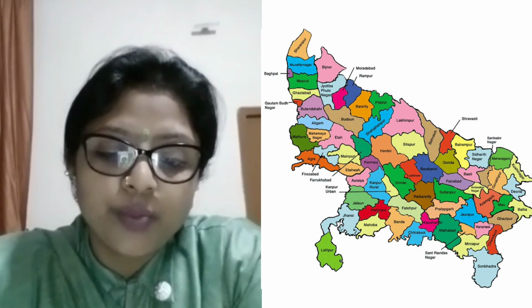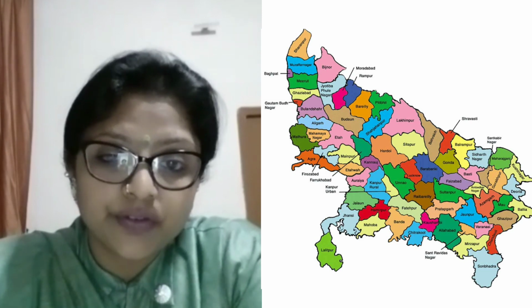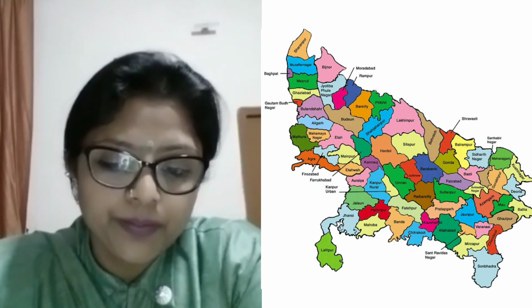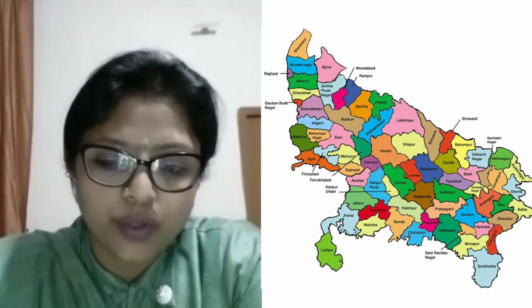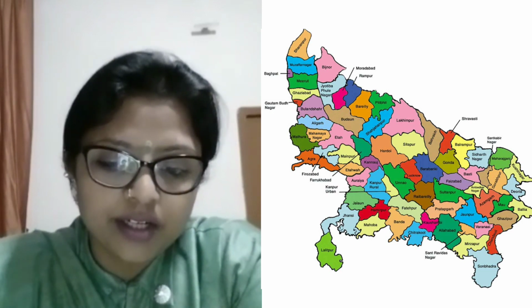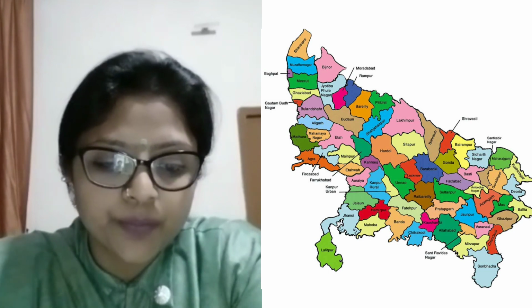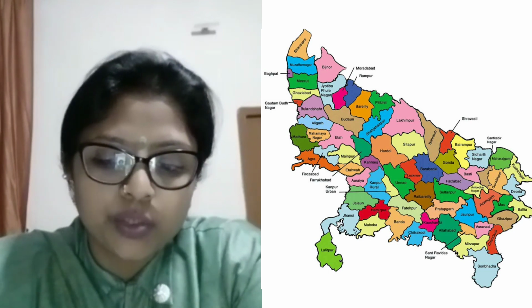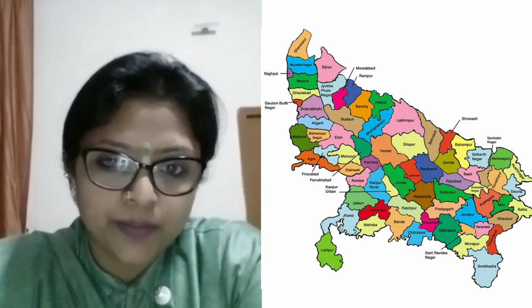And Lucknow, being the capital city of Uttar Pradesh, is located on the banks of the river Gomti. Hindi, Urdu, and English are the main languages spoken here. And in this city, the famous tourist attractions are Imambara, that is Bada and Chota Imambara, Rumi Darwaza, Husainabad Clock Tower, and Shaheed Samarak.